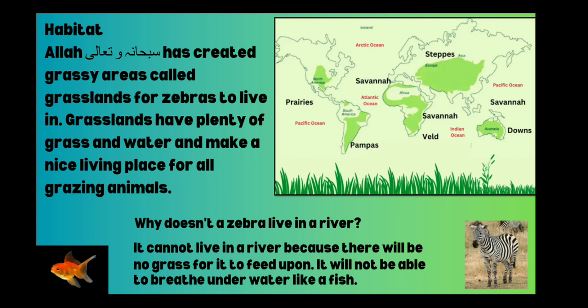Fish have gills, and that is why they can breathe underwater, whereas zebras have a nose like us. We cannot breathe underwater, and in the same way zebras can also not breathe underwater. So every animal is made differently. Allah has given them different characteristics, and therefore they need different places to live in.